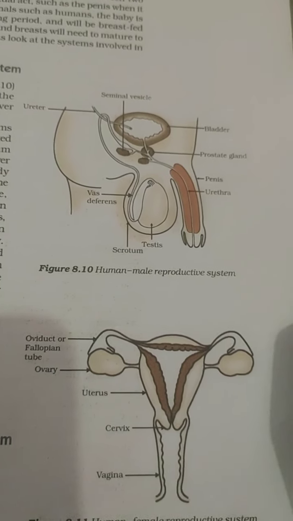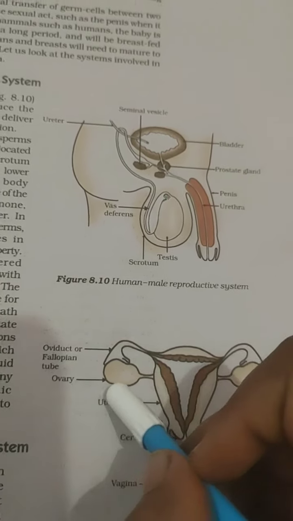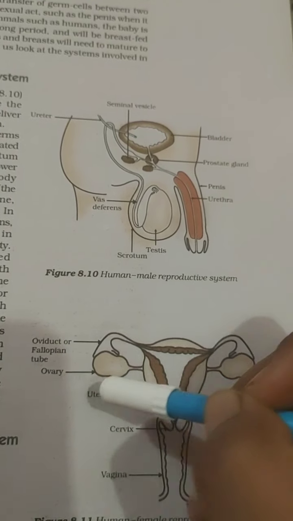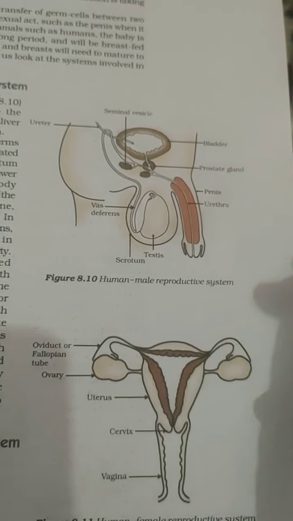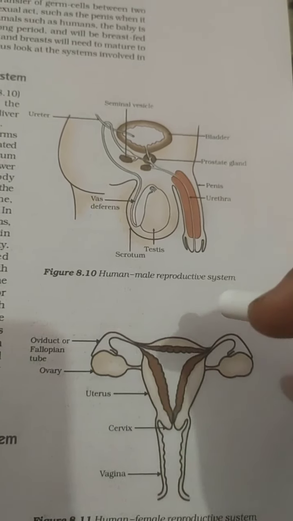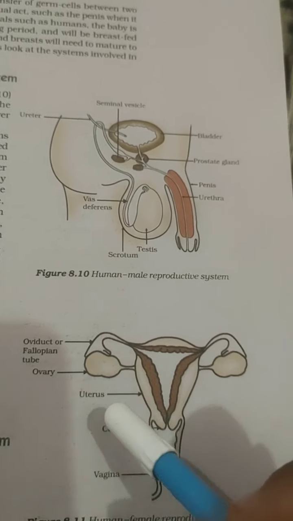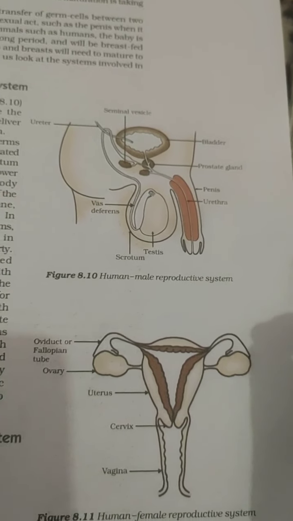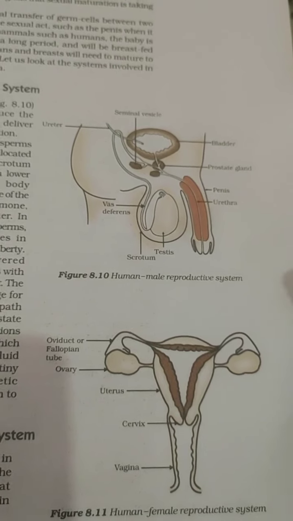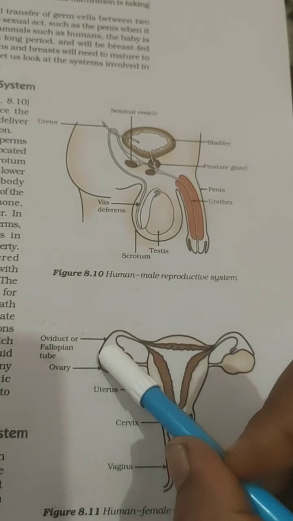The funnel shaped opening almost covers the ovaries, and when the ovum or egg is released by an ovary, it goes to the oviduct through the funnel shaped opening. The fertilization of the egg by sperms takes place in this oviduct.